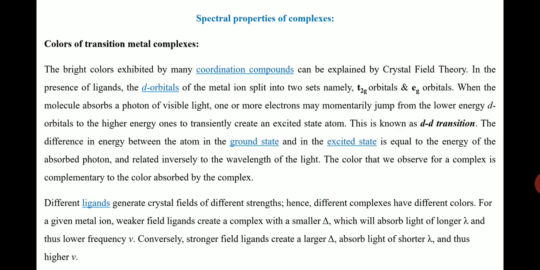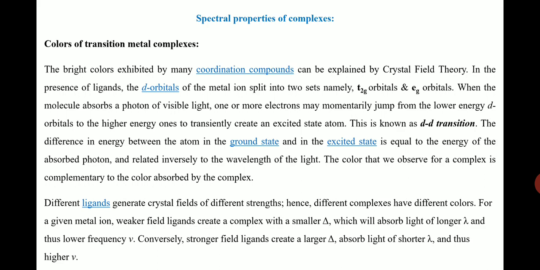The color of the complexes depends not only on the transition but also on the ligand strength, or the presence of different ligands. If we have weak field ligands, what happens? Weak field ligands create a complex with a smaller delta, which means a smaller crystal field splitting, which will absorb light of longer wavelength and thus lower frequency.